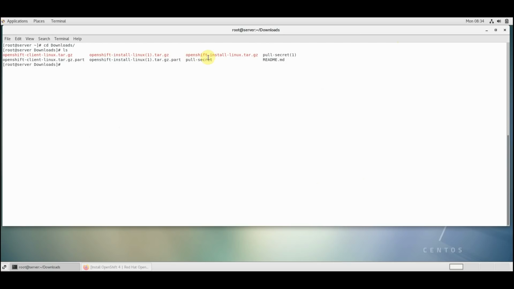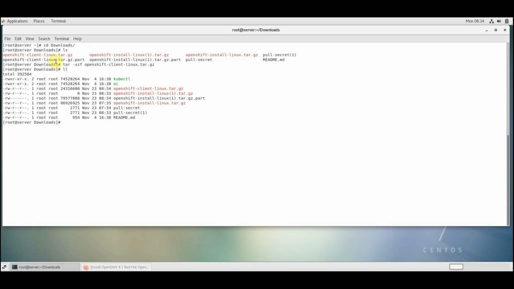So we are going to extract the files and move these executables to the /root/bin folder. We are working as the root user in our local virtual machine. So extract the files, that is the OpenShift client. When you extract this command line archive, you will get two files, kubectl and oc. These are two important files. So copy these files to the root bin folder. In my case, they are already there, so I'm going to skip that. I'm just showing the command. Similarly, you try the other command also, kubectl. In my case, as I said, already there, so I'm going to skip that.